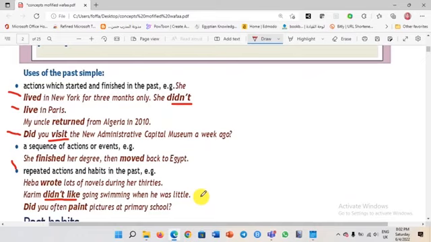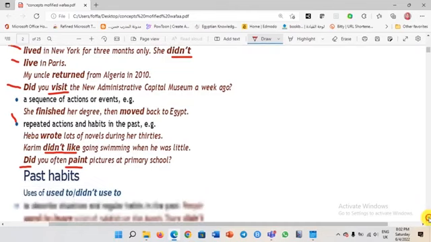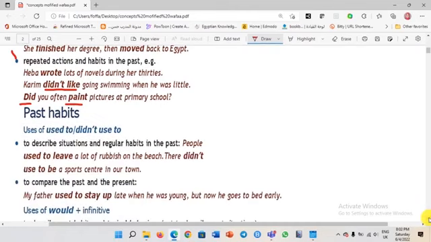This is a past habit. Did you often paint pictures at primary school? Again, we are reviewing with you how to form the negative and how to form the question. Remember the past simple for actions started and finished, repeated actions in the past, or sequence of actions.